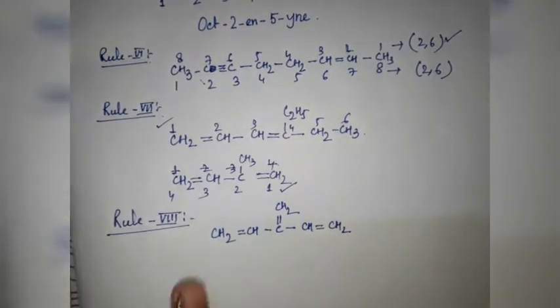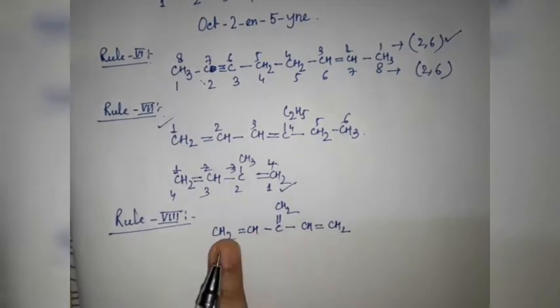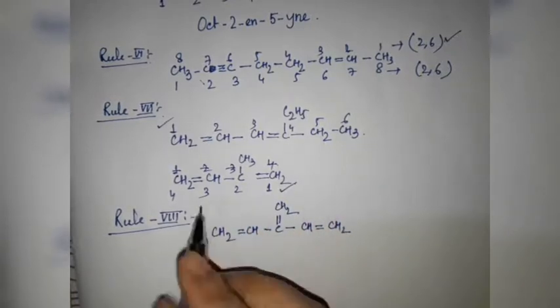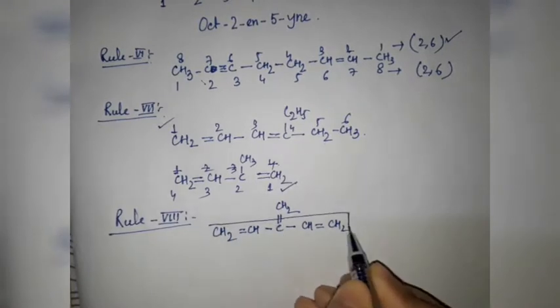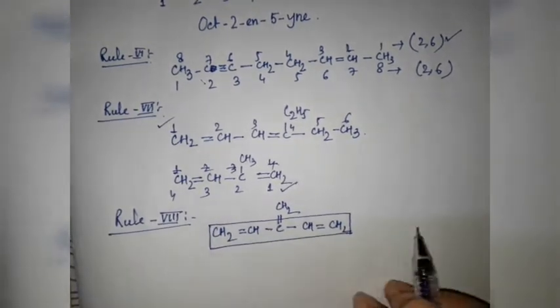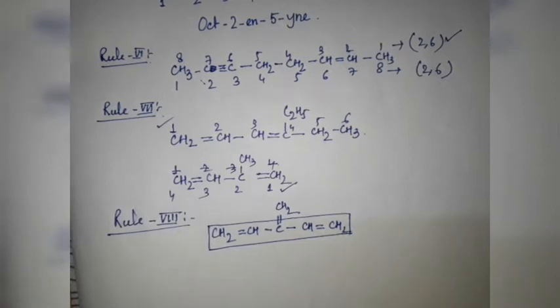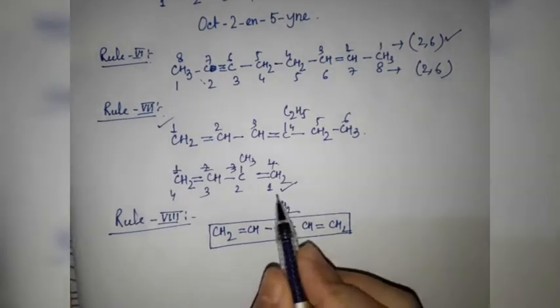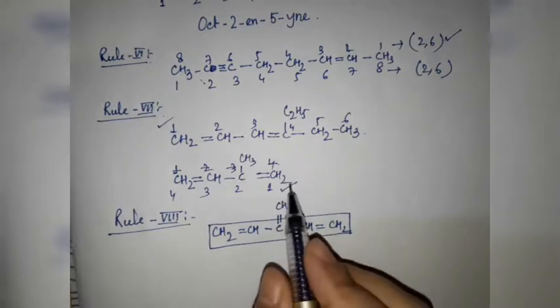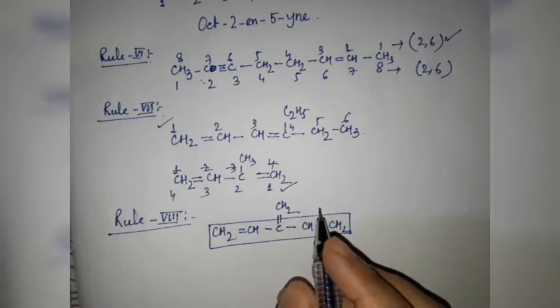Here you can see 3 double bonds are present, but we cannot include every double bond in the parent chain. So this one should be our parent chain because it contains the maximum number of double bonds and the maximum number of carbon atoms. The rest, which is attached with a double bond to the parent chain, should be treated as the substituent.